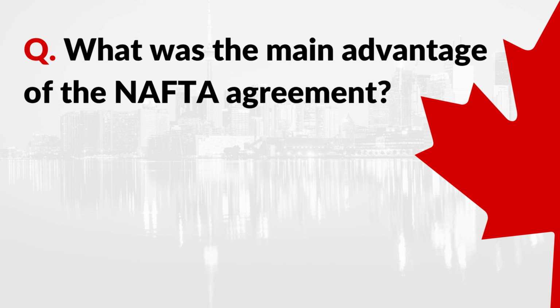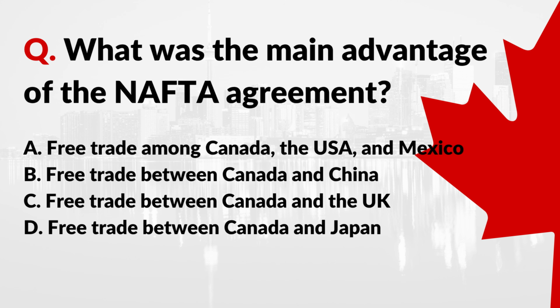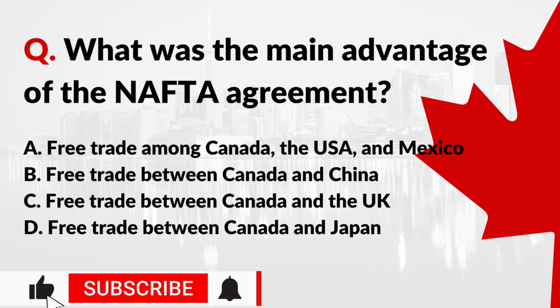Question: what was the main advantage of the NAFTA agreement? A. Free trade among Canada, the USA, and Mexico. B. Free trade between Canada and China. C. Free trade between Canada and the UK. D. Free trade between Canada and Japan. Correct answer: A. Free trade among Canada, the USA, and Mexico.